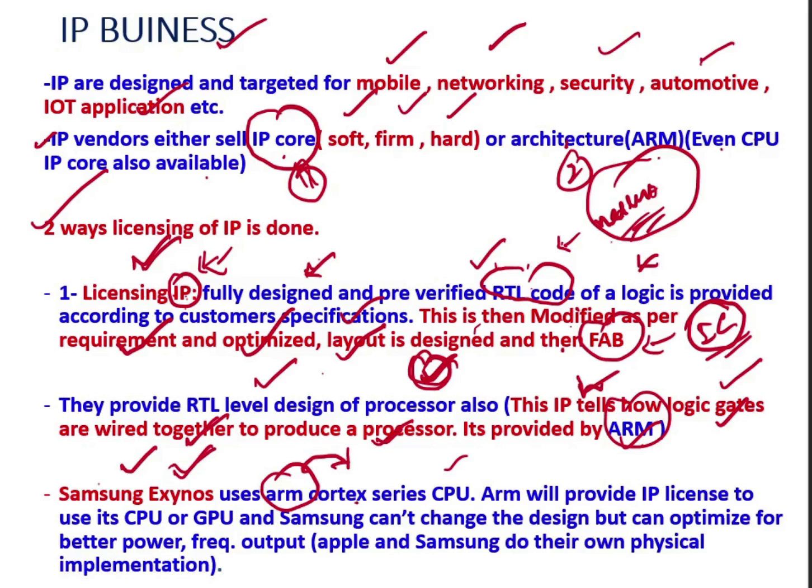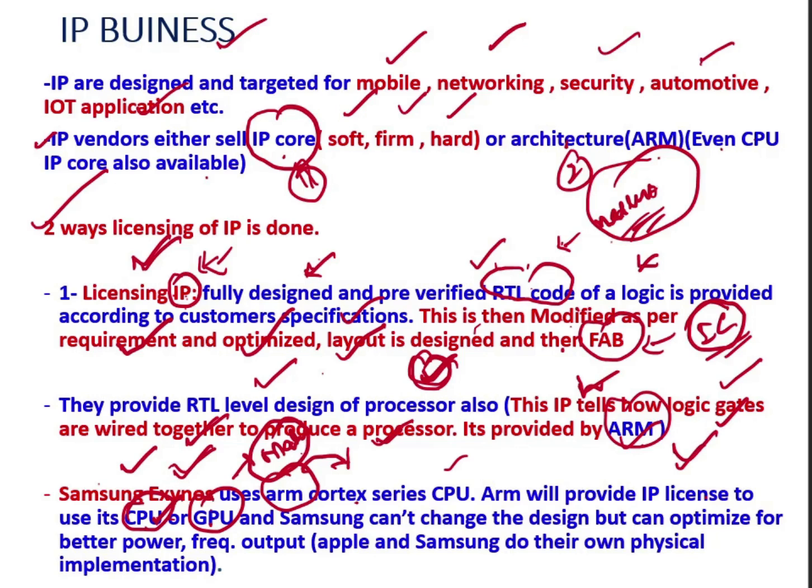ARM will provide an IP license to use its CPU. They provide this IP license to use their CPU. See, ARM sells both CPU and GPU. If you remember the Mali GPU, it is inside the mobile phone. In many mobile phones you will find this Mali GPU, and that is owned by ARM. So ARM provides IP licenses for CPU, GPU and other things also.